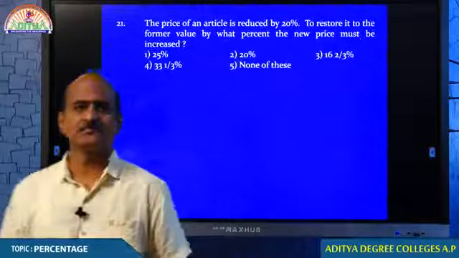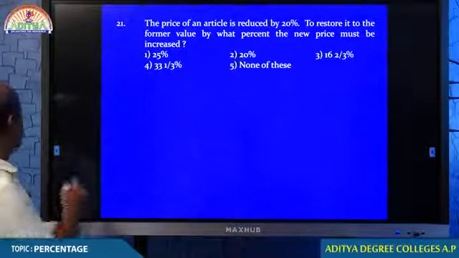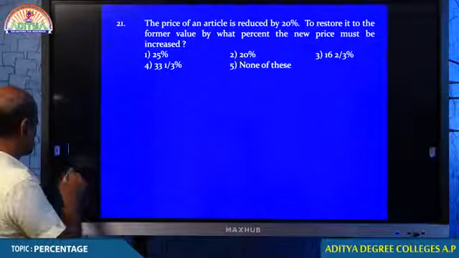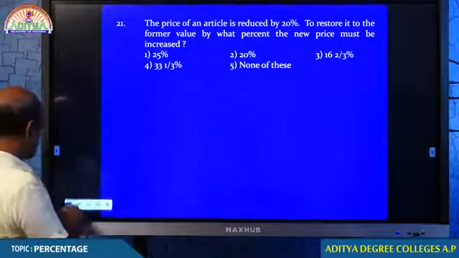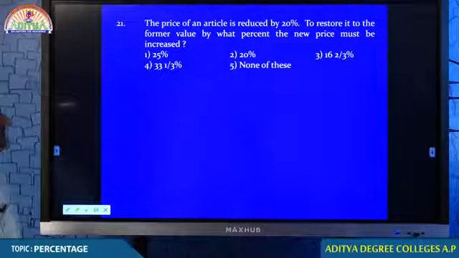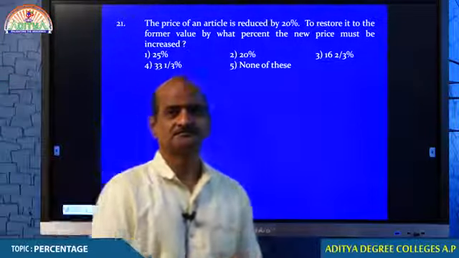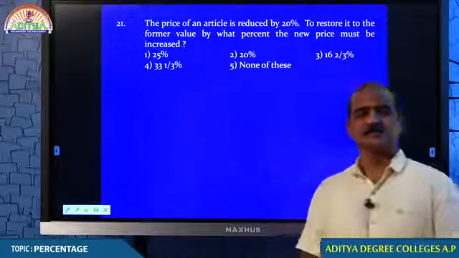Question number 21. The price of an article is reduced by 20%. Look at this question, my dear students. The price of an article is reduced by 20%. To restore it to the former value, by what percent the new price must be increased? This is very interesting, students.